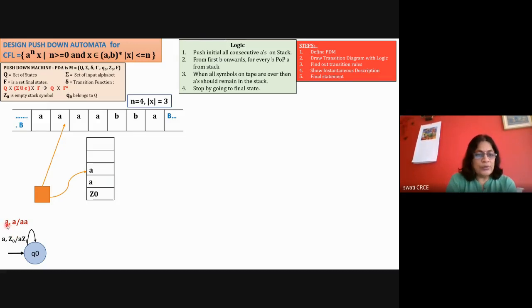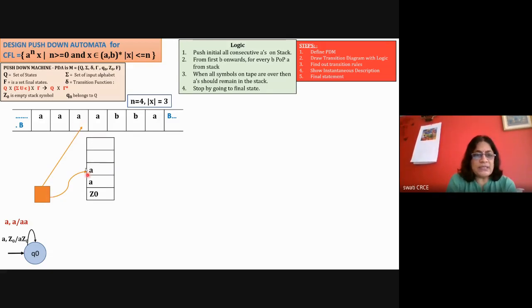So A is the input tape symbol, A is the stack symbol. On the stack, push operation is done. So now this A is the first A from the input tape, and this is the A on the stack. So it has gone below, and top of the stack is now pointing to the new A. Okay. Now the read head, after reading, by default will go ahead. Now it is ready to read the next symbol.